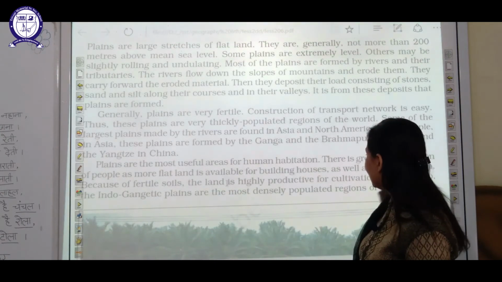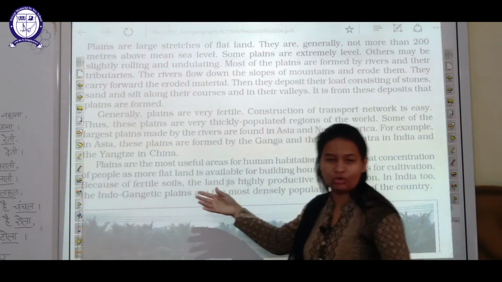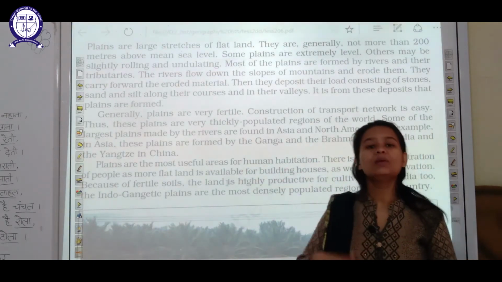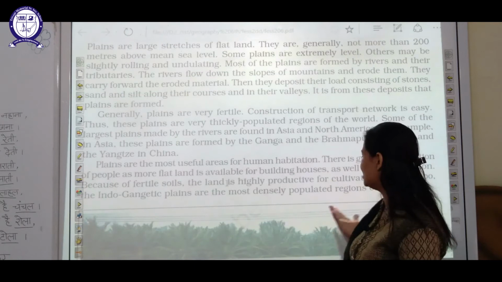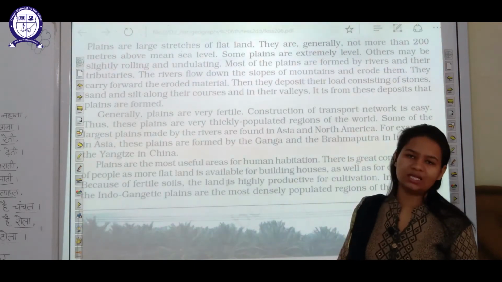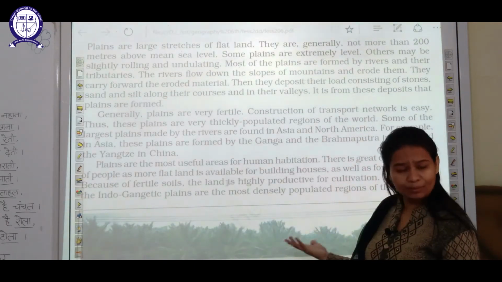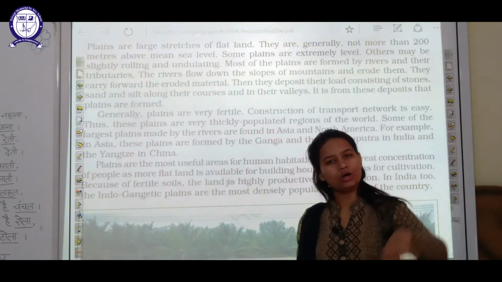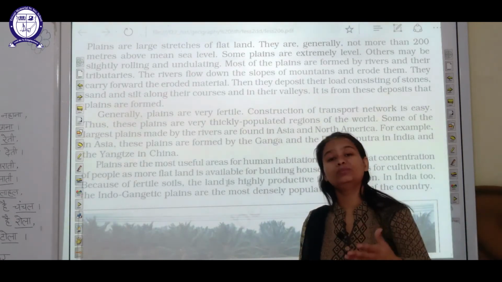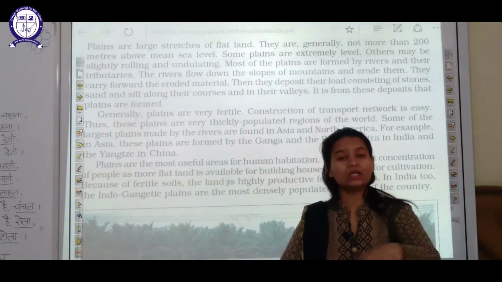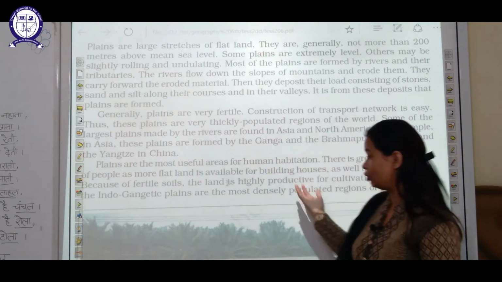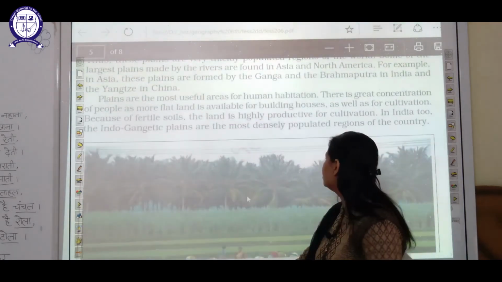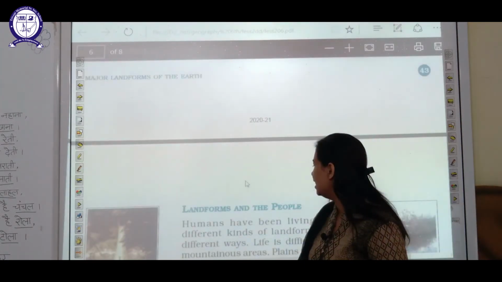So students, as I already told you, plains are suitable areas for human habitation. That is, people prefer to live in plain areas as compared to other landforms. They are highly productive for cultivation of crops. If you grow a particular crop in mountains, it may not give you the same yield or production as growing that crop in plain areas. That is why plains are the most densely populated areas in the world.